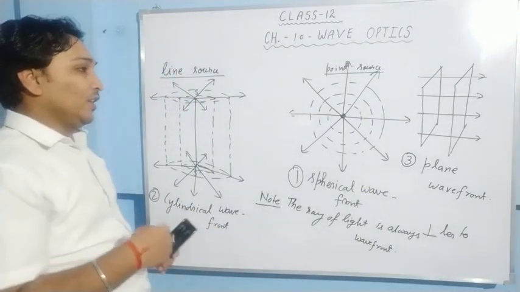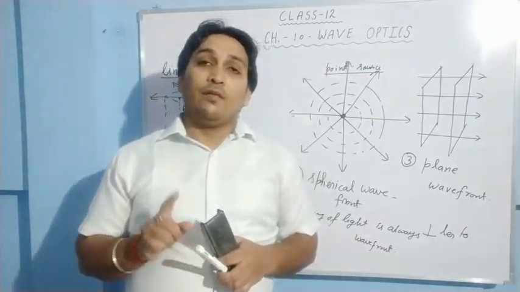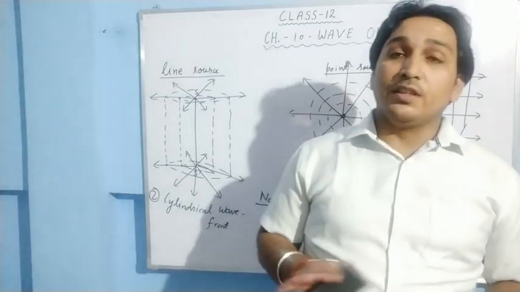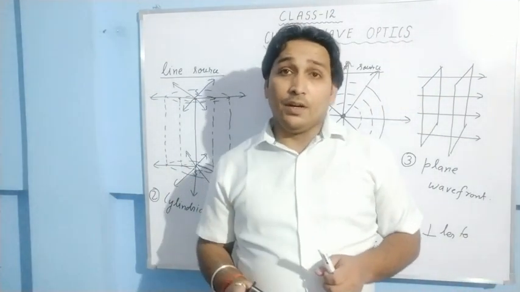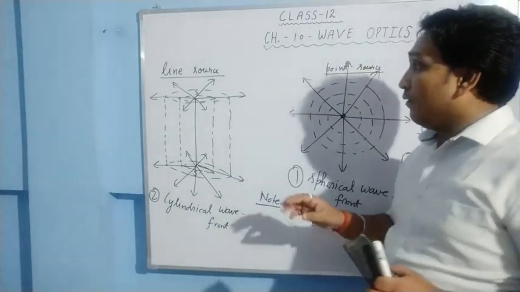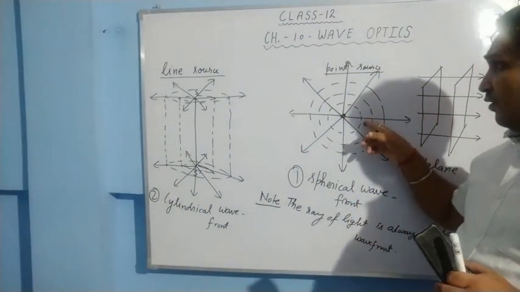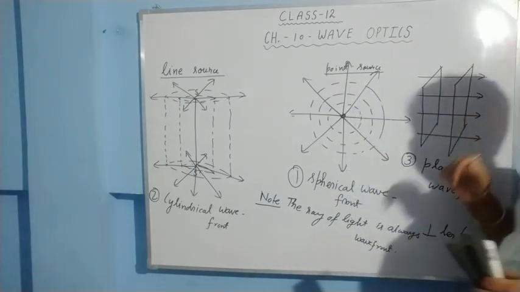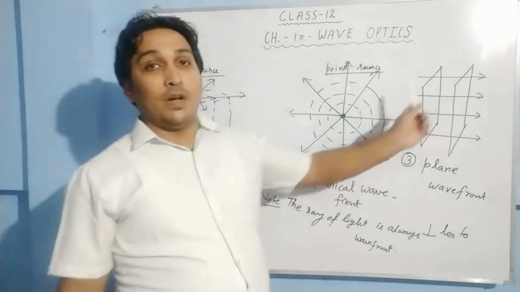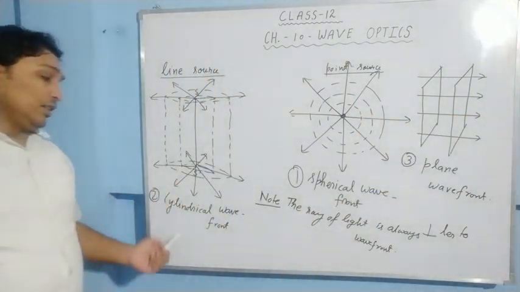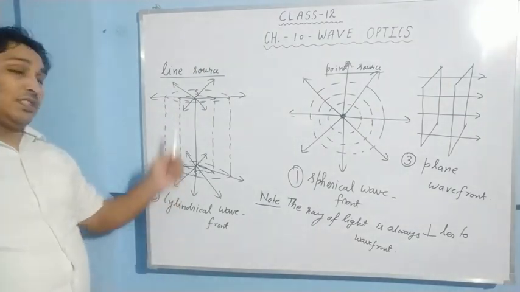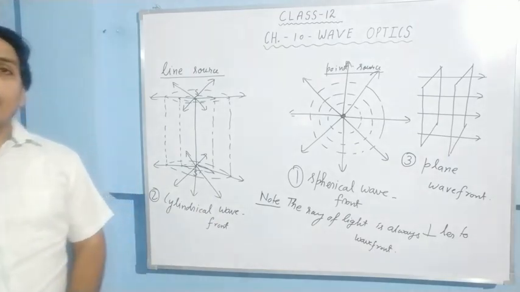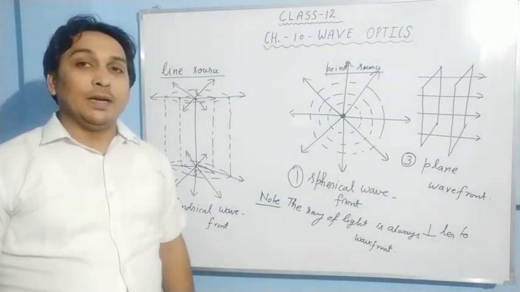So let me revise once again what we have done till now. The continuous locus of such particles which vibrate in the same phase is called a wavefront. Wavefront is of three types. One is spherical wavefront, made because of a point source of light. Another is plane wavefront, when we move very far away from the source of light. And the other is cylindrical wavefront, when the source is a line source of light. Okay, so this is all about the wavefront. Let us move to the next topic.